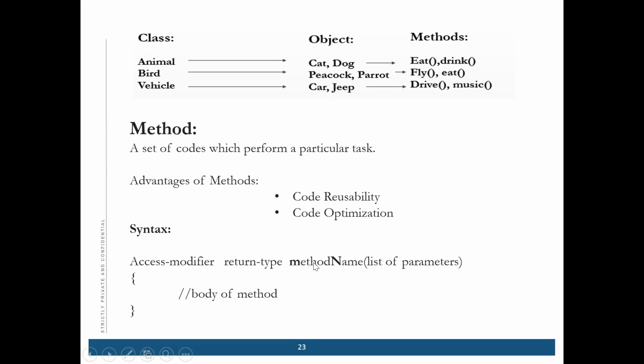Then the method name. Method name is basically written starting with a small letter. And then if there is any second word, then it is written with a capital. Suppose you are writing something like multiple of two numbers.